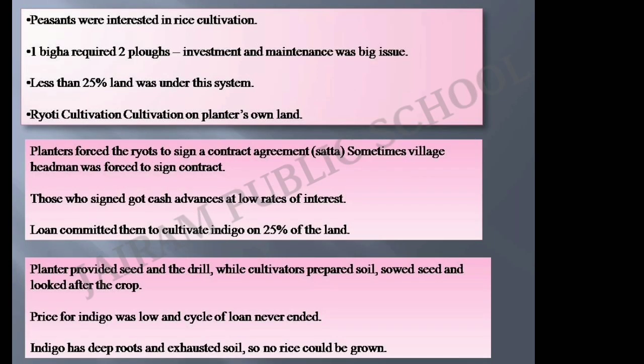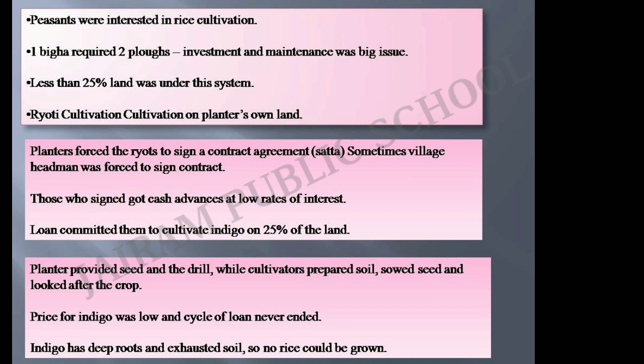A large plantation was required with a vast number of hands to operate, and labor was needed precisely at a time when peasants were usually busy with their rice cultivation. Nij cultivation on a large scale also required many plows and bullocks. That is, 1 bigha of indigo cultivation required 2 plows. Bigha is a unit of measurement of land.